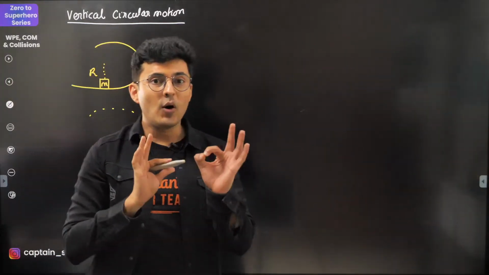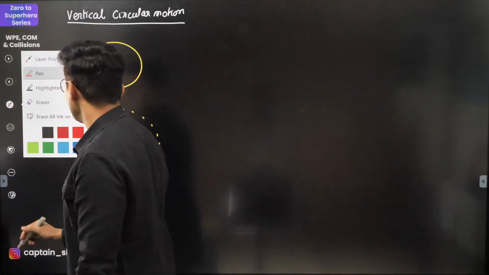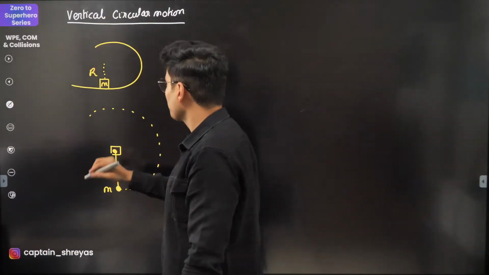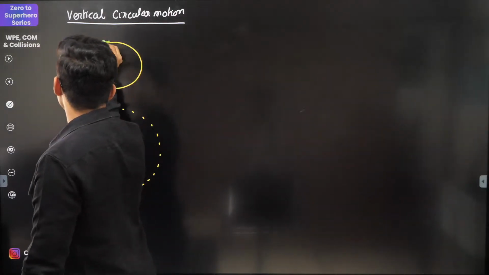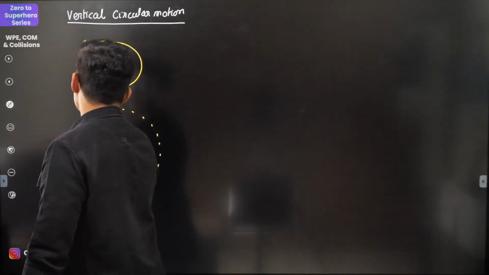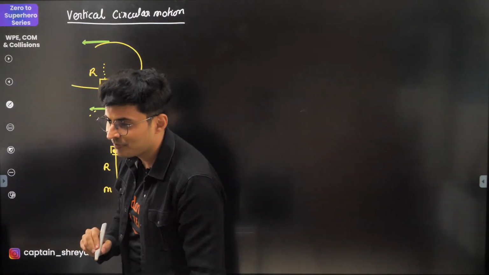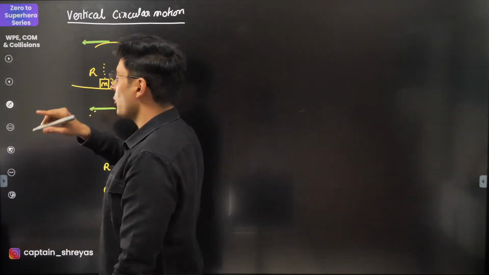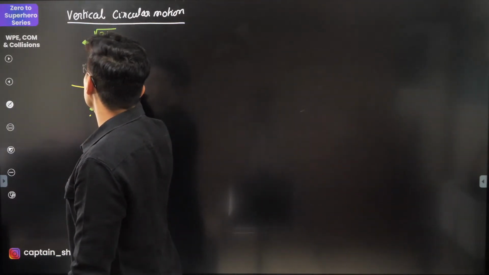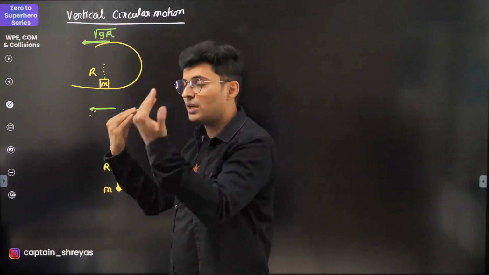For these situations, if it has to just complete the circular motion, then the velocity at the topmost point, how much should it be? Come on, put it up in the chat box. Think about it carefully. I think we did it in circular motion. This velocity should be root gr to just complete the motion.